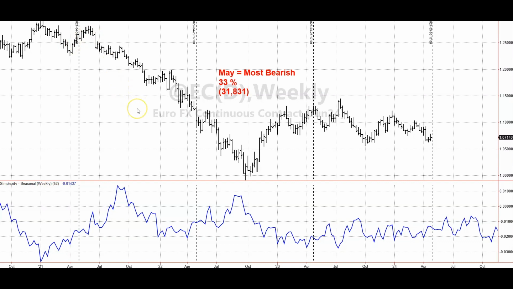So there's your 33%. And if we look at the seasonal chart, we see a slight rally, decline, and this one, it changed a little bit. We see a decline right away and then a rally. And this month we're seeing flat and then a decline. So that's kind of a mixed signal on the seasonal indicator. So we'll see what this seasonal heat map has to say about the euro currency.